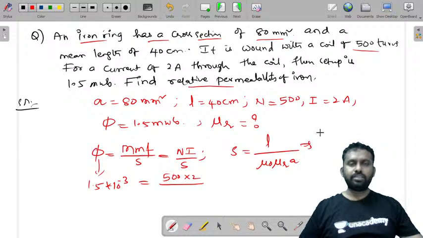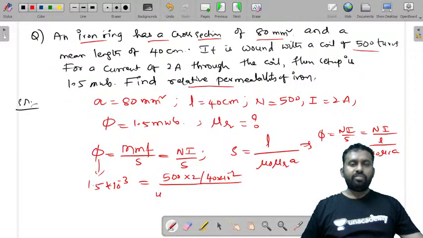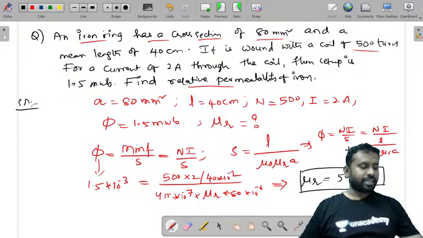Substituting S, that is L by mu naught mu r into A: Ni by L, 40 into 10 power minus 2, by mu naught, 4 pi into 10 power minus 7, into mu r, which is what you need to find, and area is given as 80 millimeter square, so 80 into 10 power minus 6. From this you can find mu r is equal to 5968.31. It does not have any units, it is a dimensionless quantity.